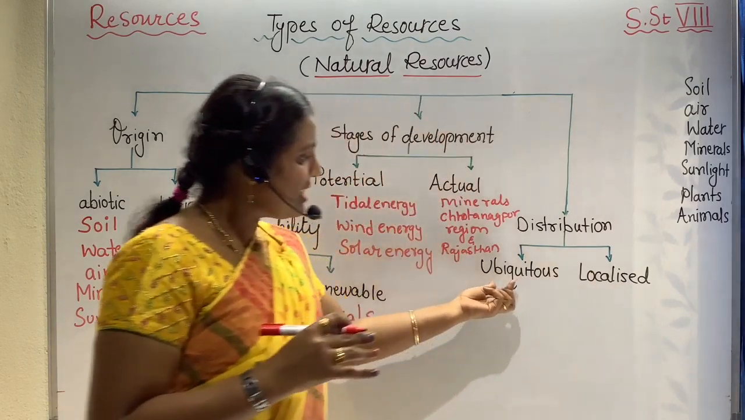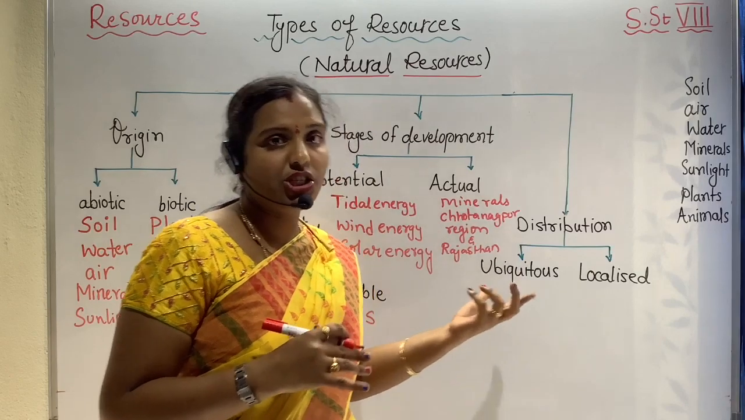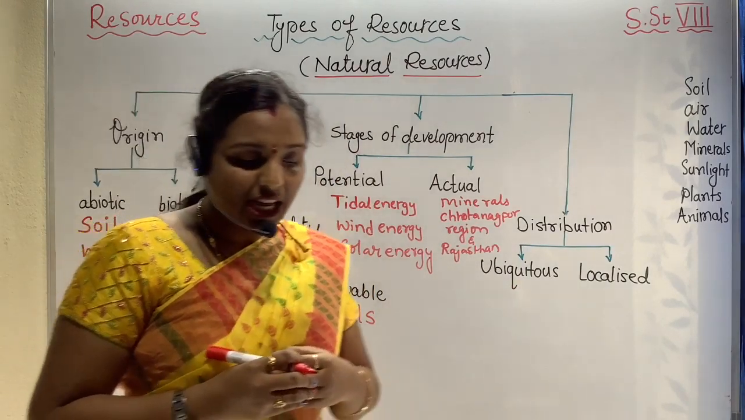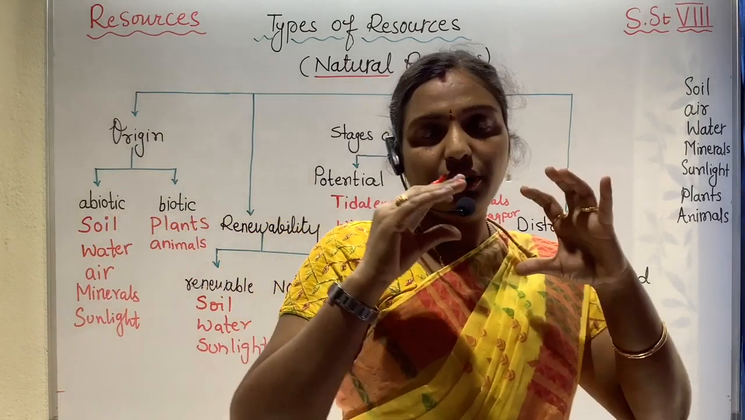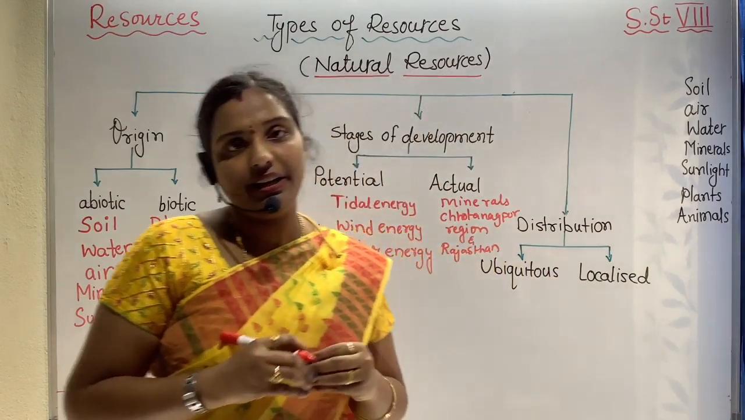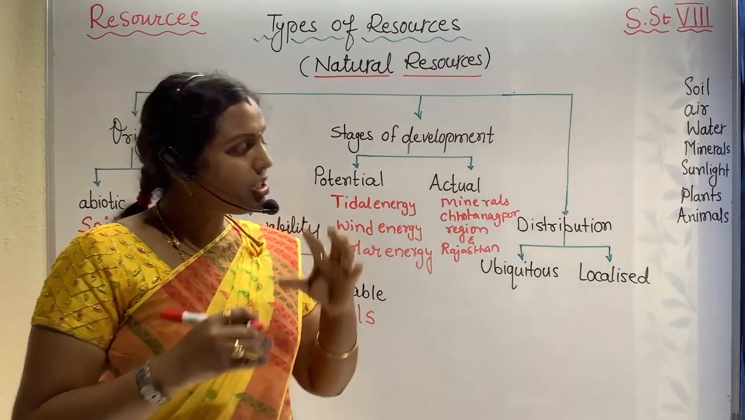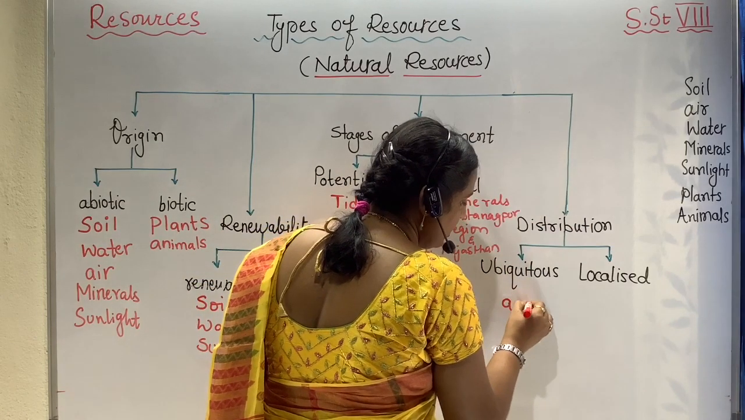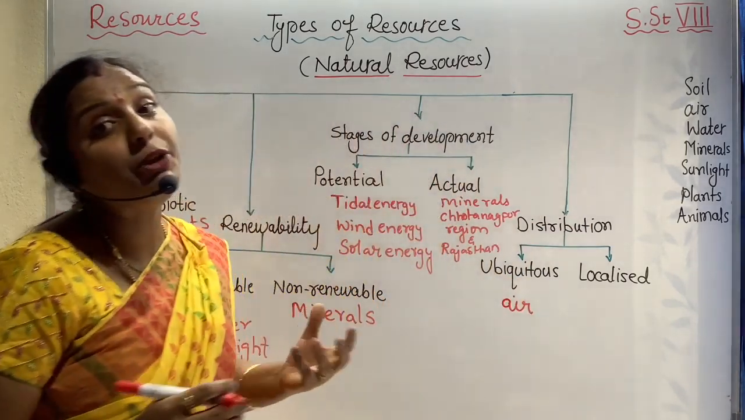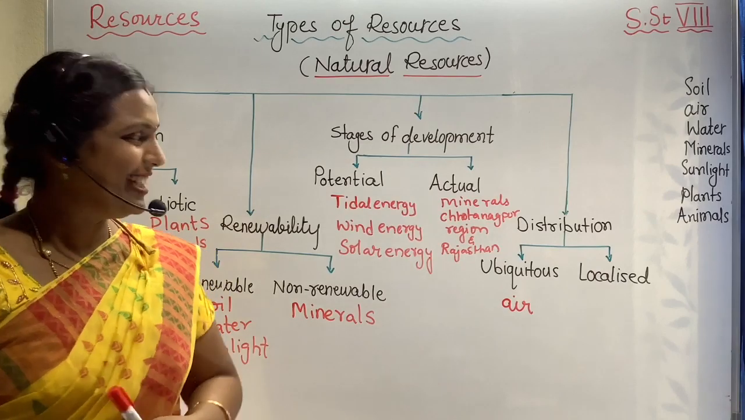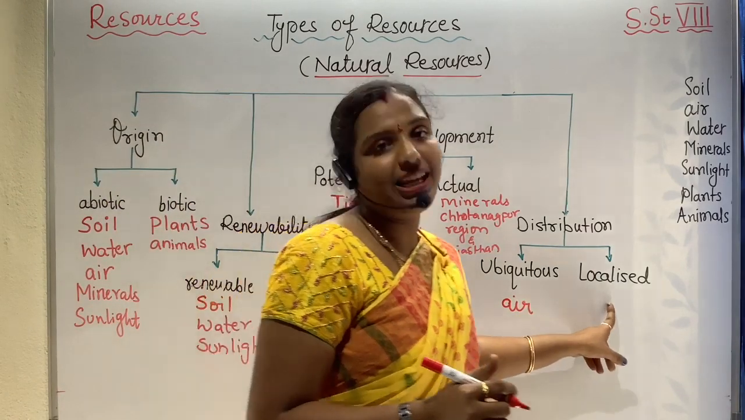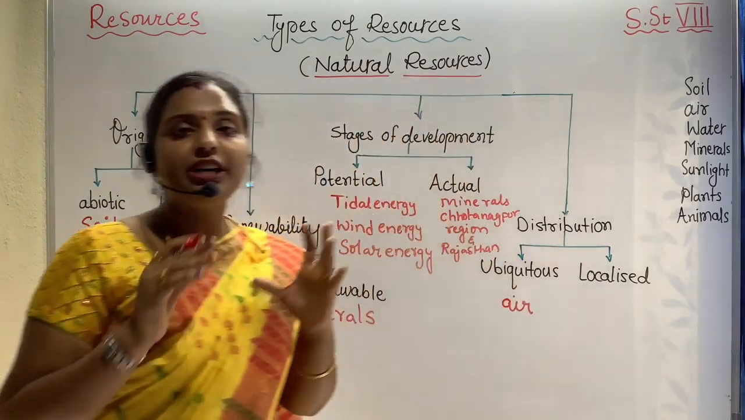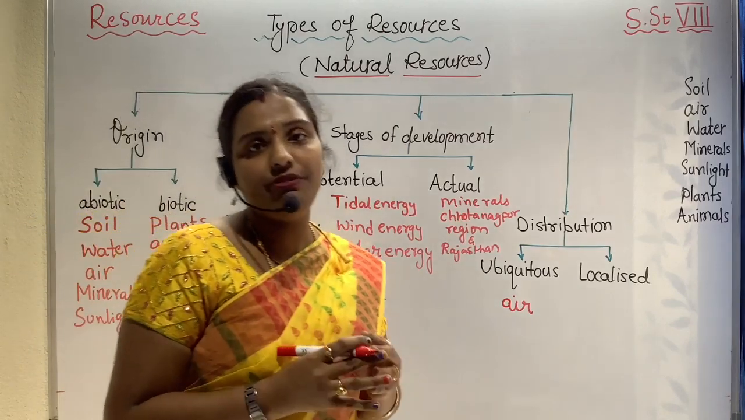Now what can I say with the word ubiquitous, which is a new term? Ubiquitous means something which we find everywhere. Specifically, when we are talking about air, which we find everywhere. Correction. Okay, now localized. Localized is specifically at a particular place only we find it.